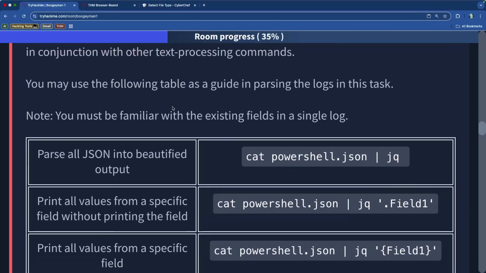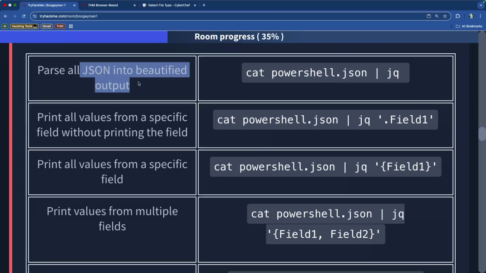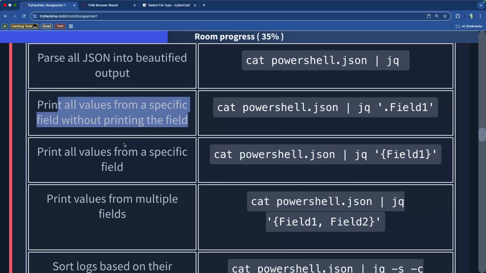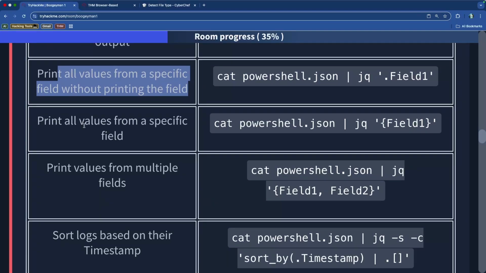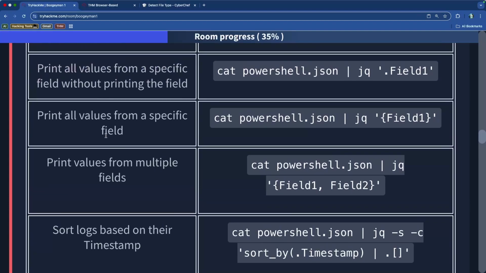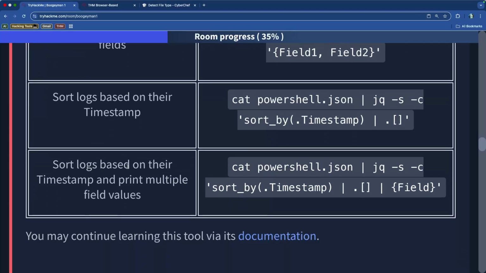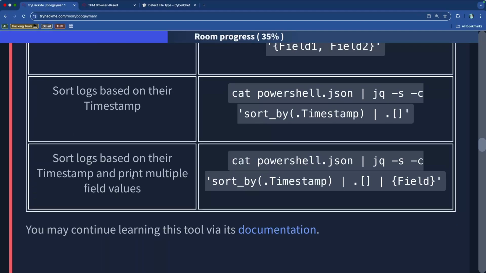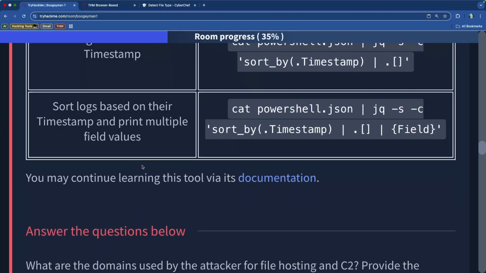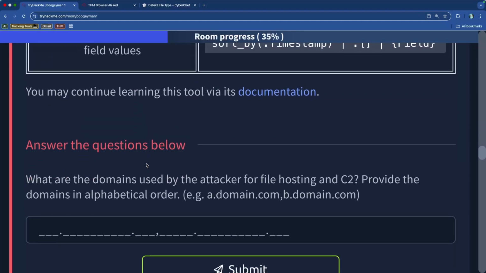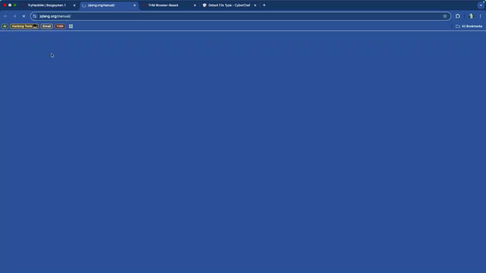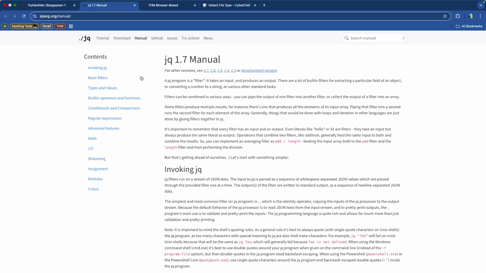So we can use this as a guide to parse the JSON into beautified output, print all values from a specific field without printing the actual field, print all values from a specific field with printing the actual field, print values from multiple fields, and sort logs based on their timestamp. So there's also the full documentation that's available on the GitHub repo for these people right here.